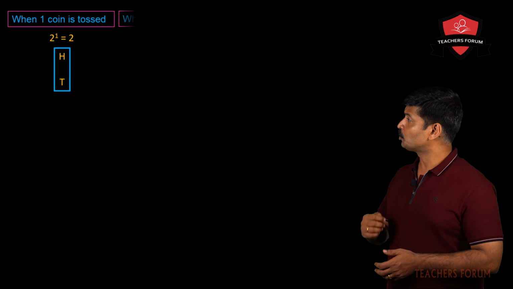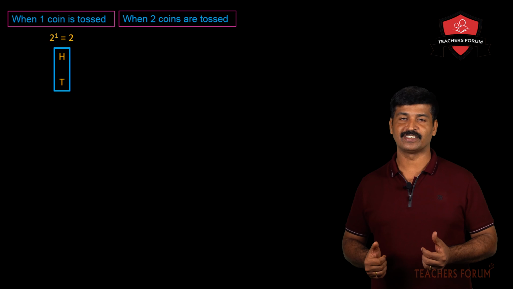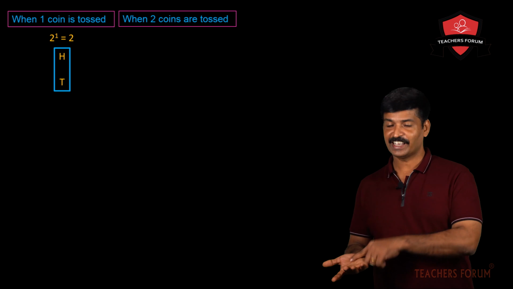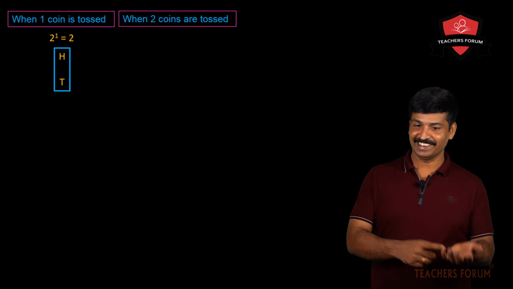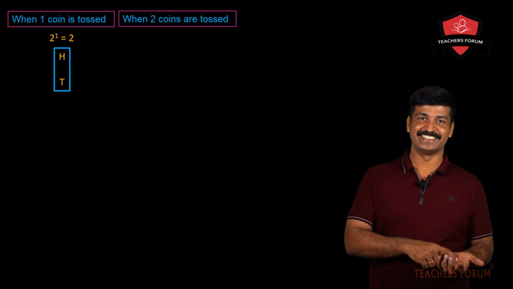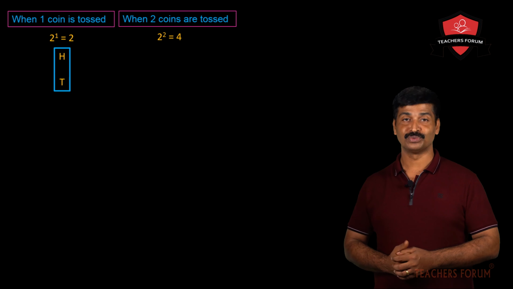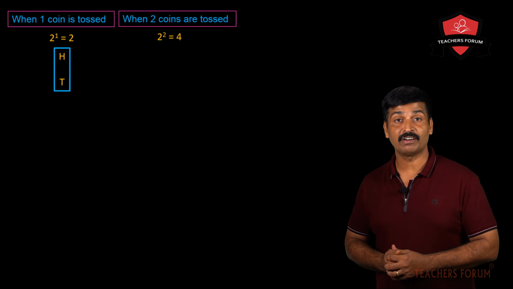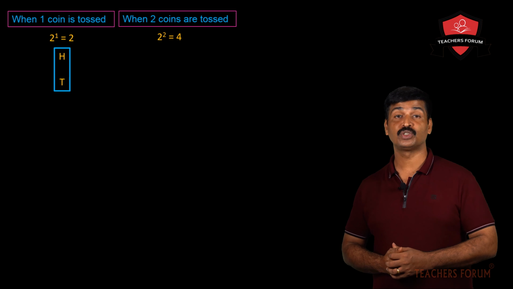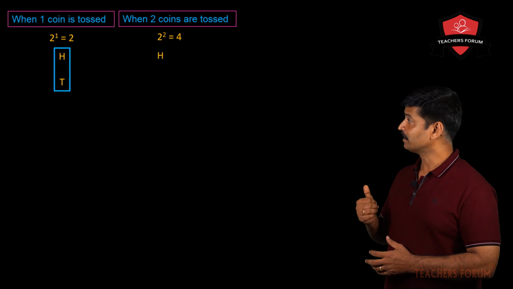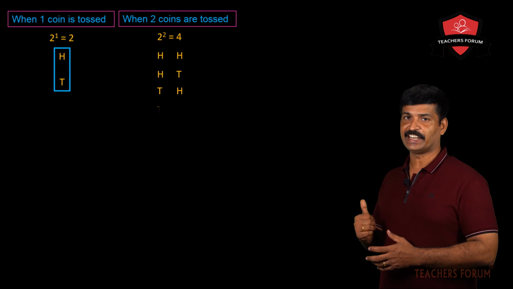Now if you take two coins and toss them, here you may get head, here you may get tail. Here you may get head, here also head. Here tail, here tail. Here tail, here head. So how many possibilities are there? The possibilities are 2 raised to 2, because you have taken two coins. So the total number of possible outcomes is 2 raised to 2, that is 4. What are they? They are head head, head tail, tail head, tail tail. I think it is clear.